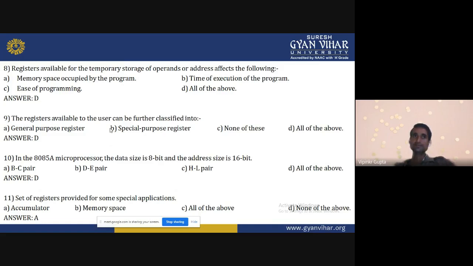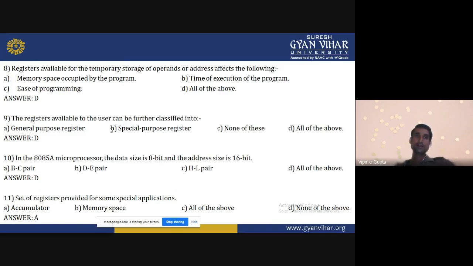Suppose that I am writing some program, I will write an instruction for that purpose, so it will occupy space. Time of execution of the program: definitely, when we are writing some instruction, it will take time. Suppose MOV A, B. We are writing one instruction, MOV A, B. It will take 70. How many cycles will it use? 70 it will use. Ease of programming. All of the above. So, all of the above.